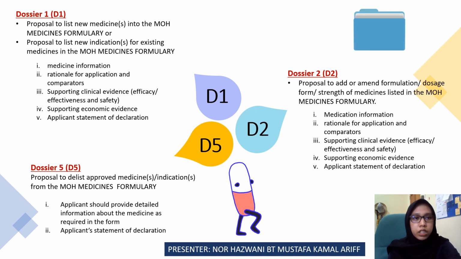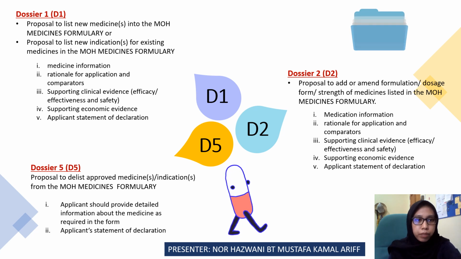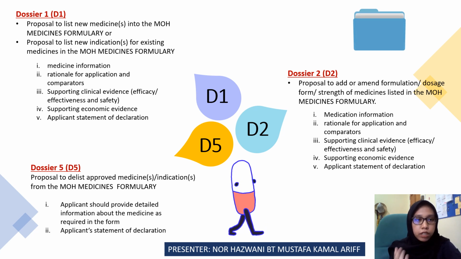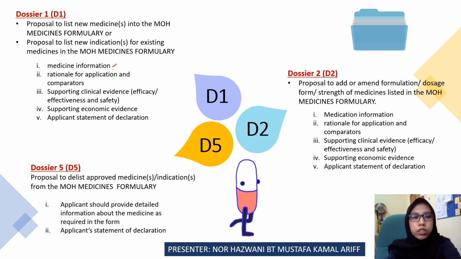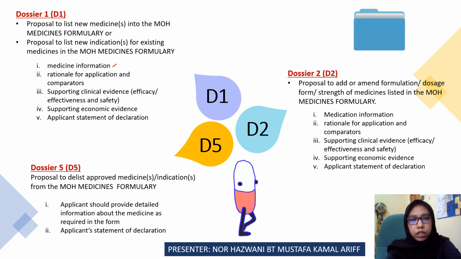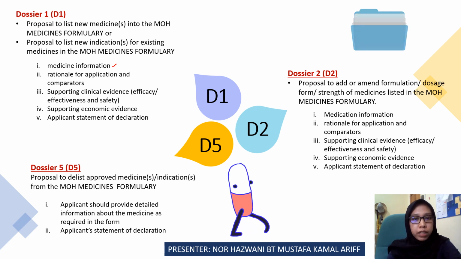So here is the important information applicable in the form of dossier. First one is the medicine information. The applicant should provide details of the information about the medicine as required in the form.